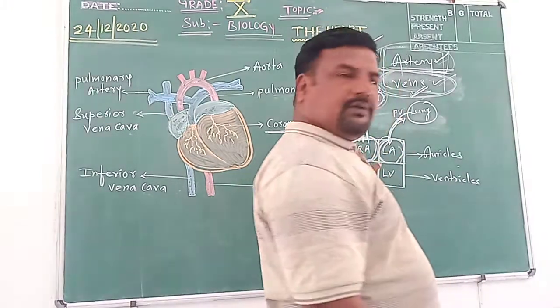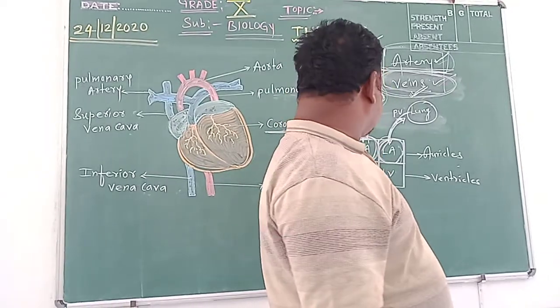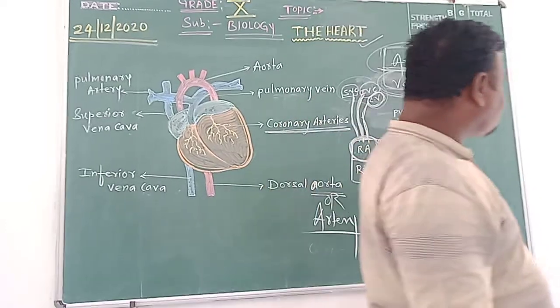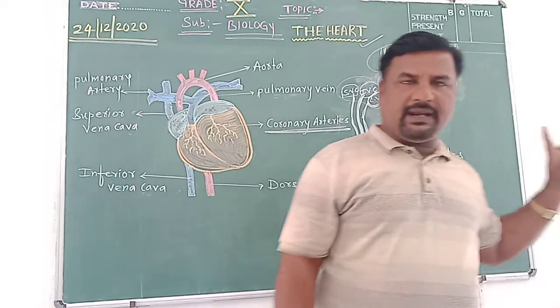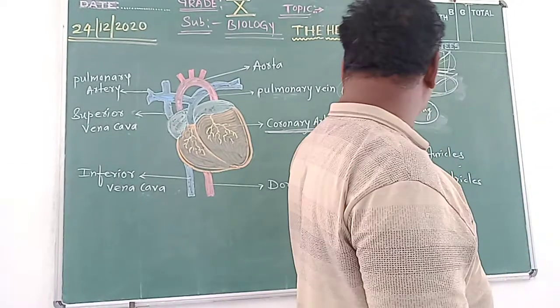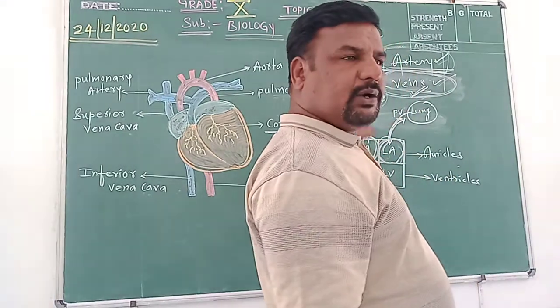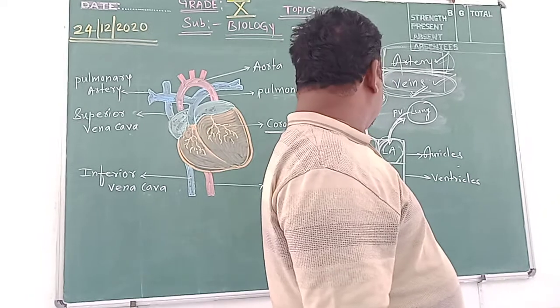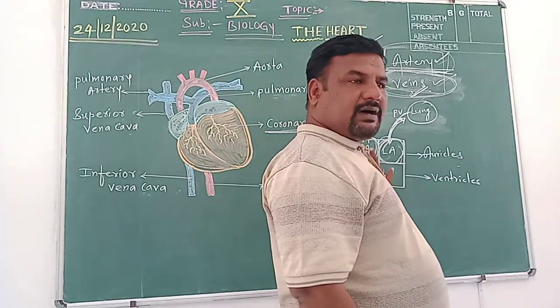Okay. So here which blood is there? The right side of the heart has deoxygenated blood and the left side of the heart has oxygenated blood, because this blood is brought from the lungs and here this blood is brought from the upper body part, lower body part, and these muscles of the heart.